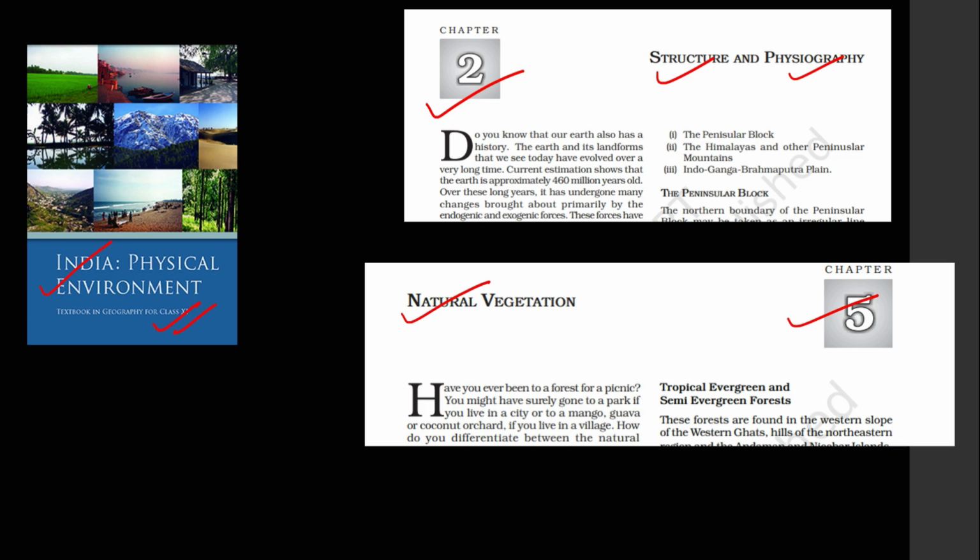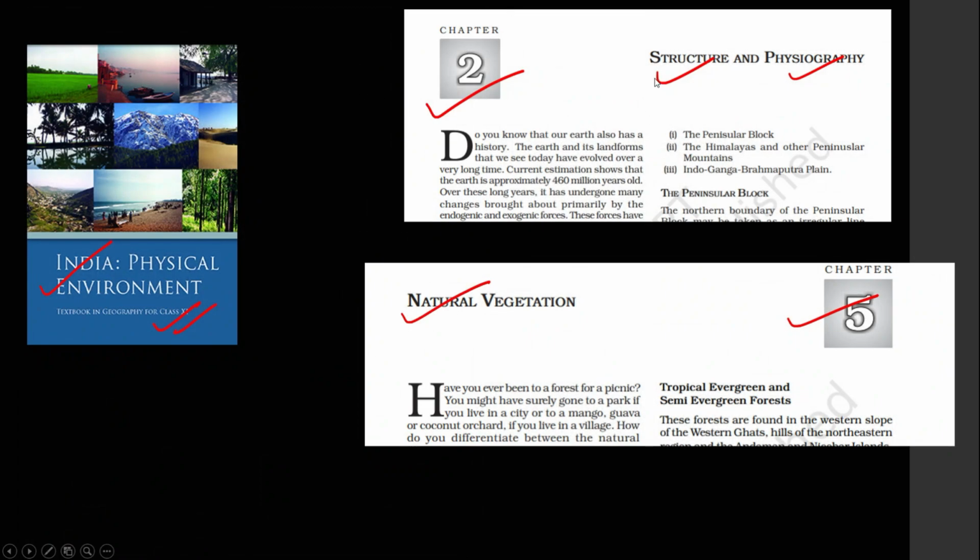And one map from where 99% of the questions under this theme can be solved is this map, which is there in chapter 2, Structure and Physiography. Guys, for any sincere UPSC aspirant, my advice is to read this map at least 20 times.